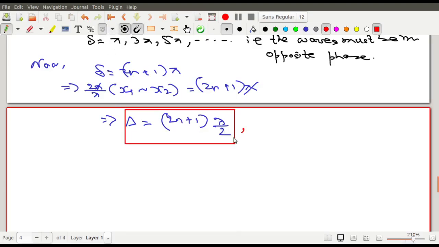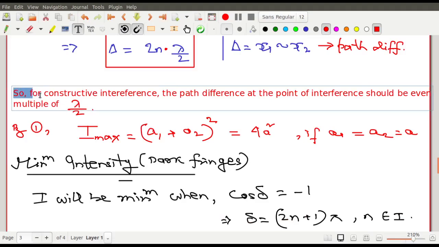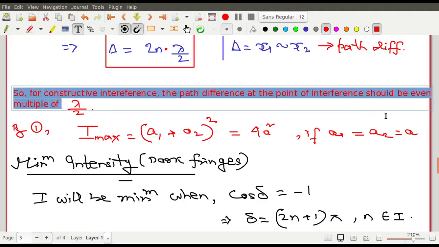So what do I get under these circumstances? I understand that for destructive interference, the path difference should be an odd multiple of lambda by 2. So let me just copy this statement and make the requisite change.